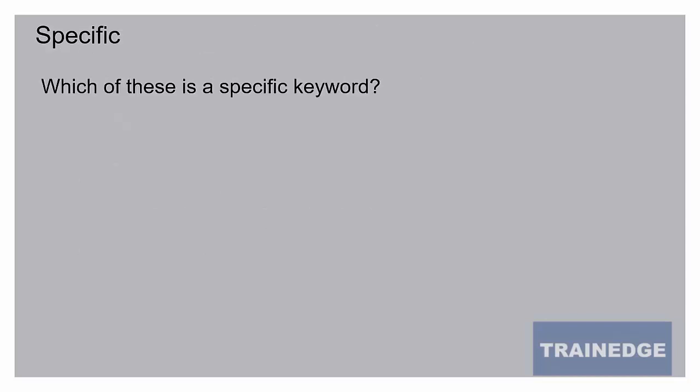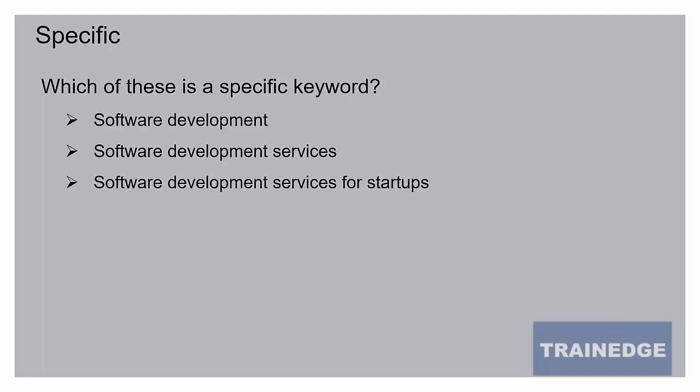So what do we mean by keyword being specific? Let us look at an example. Which of these is a specific keyword? As you can very easily see, software development services for startups is a very specific keyword. So a software development company can have services for enterprise customers, startups, mid-sized companies, and each of them have very different needs. So if it creates a page that is targeting startups, it should target keyword software development services for startups because they have very specific need, and the page is going to address those needs.